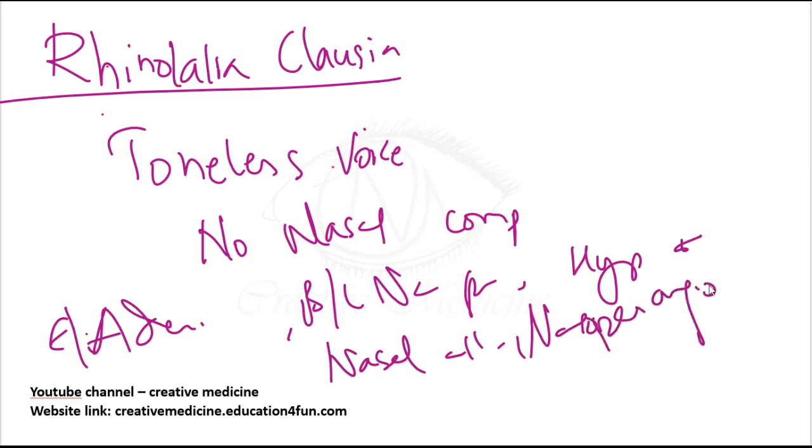Rhinolalia clausa is seen in all diseases which obstruct the nasal cavity and thus cause loss of nasal resonance. So adenoid hypertrophy, bilateral nasal polyps, hypertrophic turbinates, nasal allergy and nasopharyngeal angiofibroma all produce rhinolalia clausa. Thank you.